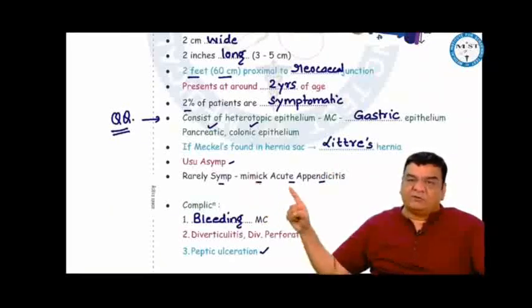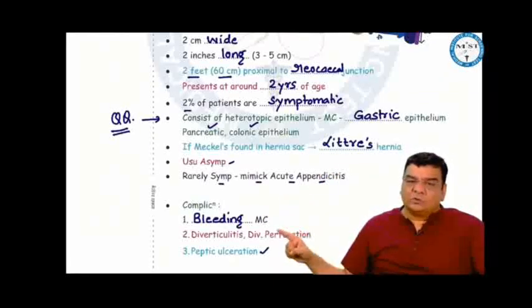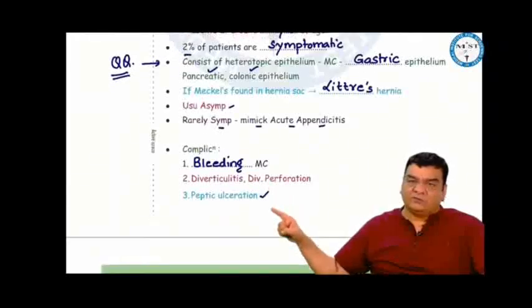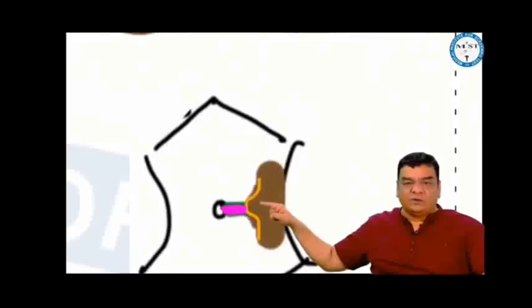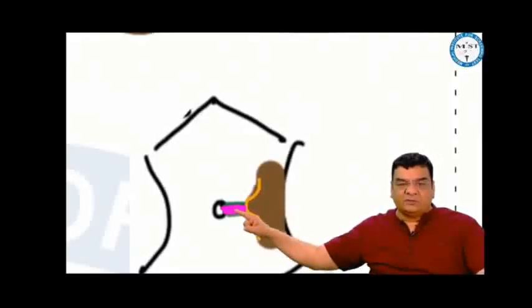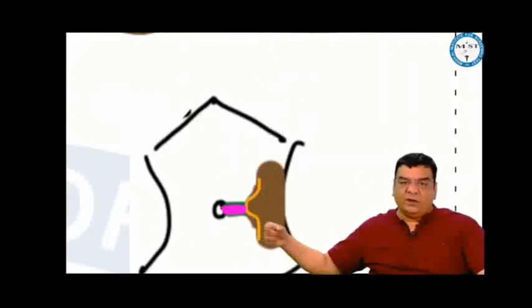Usually Meckel's is asymptomatic, but if symptomatic, it mimics the symptoms of acute appendicitis. The most common complication in Meckel's is bleeding. However, diverticulitis, diverticular perforation, peptic ulcer, intussusception, and intestinal obstruction can occur. Intestinal obstruction in Meckel's is not because of the diverticulum itself, but because of a band which can persist from the umbilicus to the apex of the Meckel's, around which the intestines can rotate and lead to intestinal obstruction.